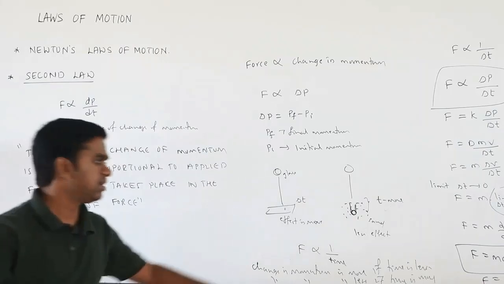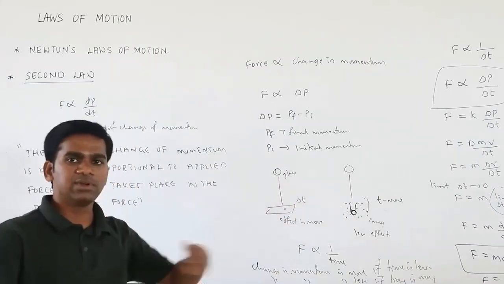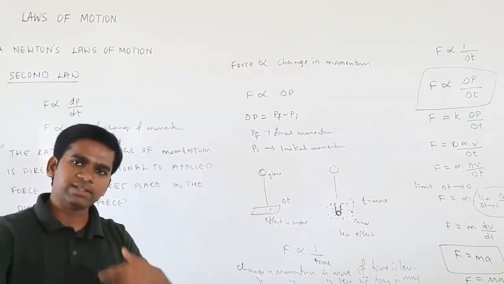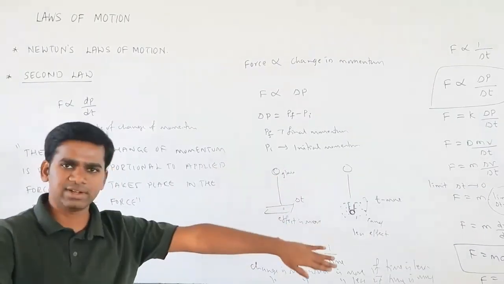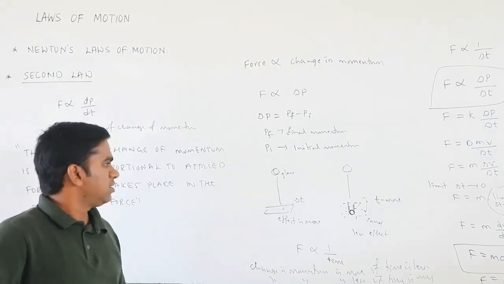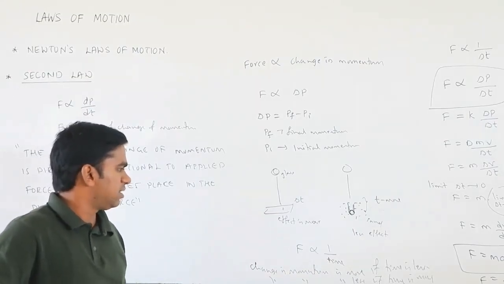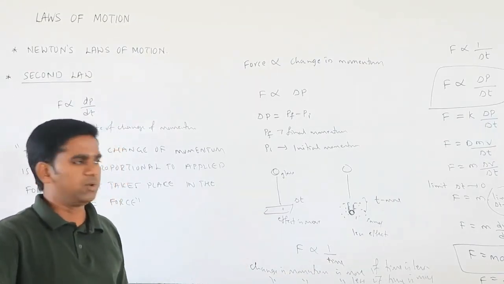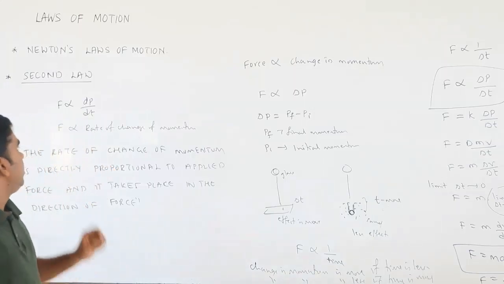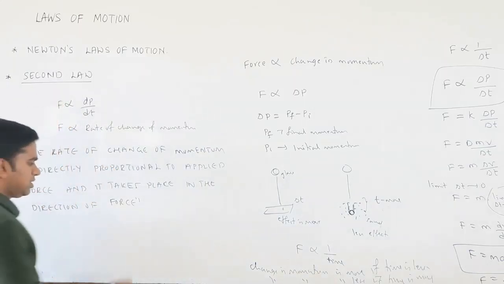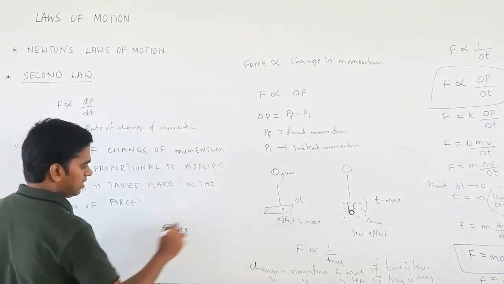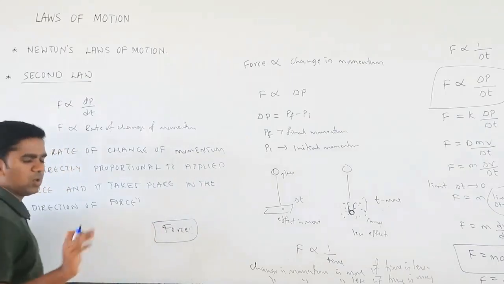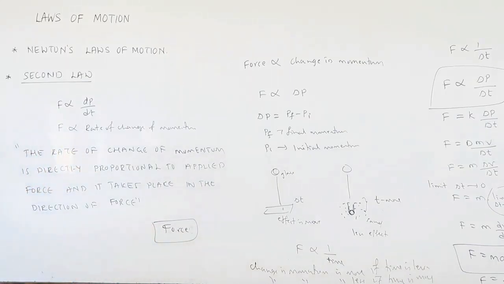Or simply you can write that acceleration is directly proportional to the applied force and the body will accelerate in the direction of the applied force. Or you can write force is directly proportional to acceleration. Whichever you are comfortable with, which you can easily remember, that definition you can give. The second law mainly concentrates on force. We have just arrived at the formula of force, but there are a lot of things to discuss on force. That we will do in the next one.